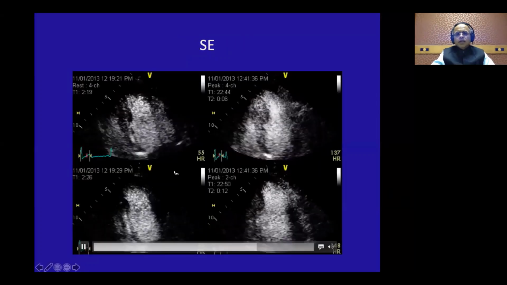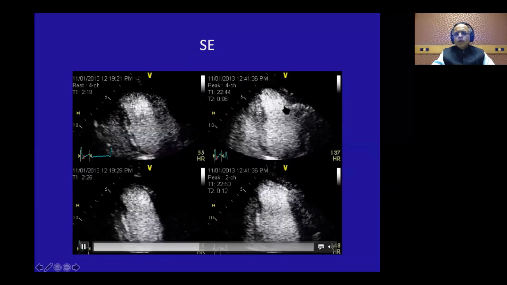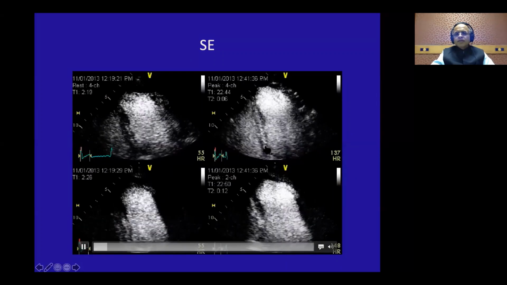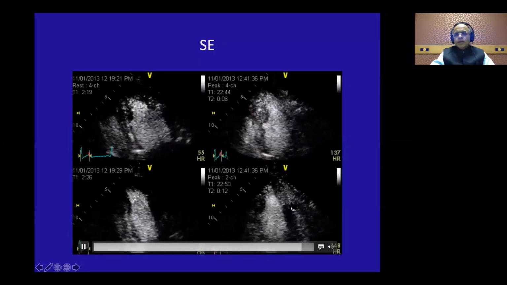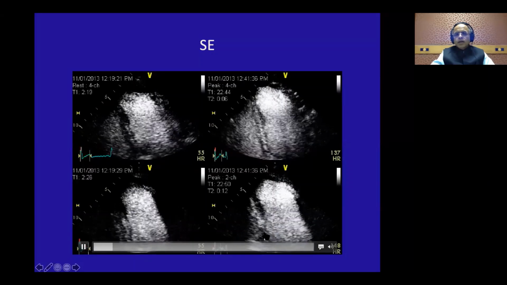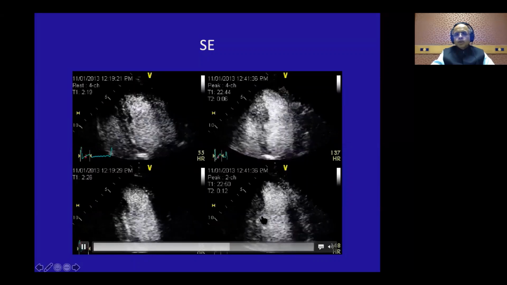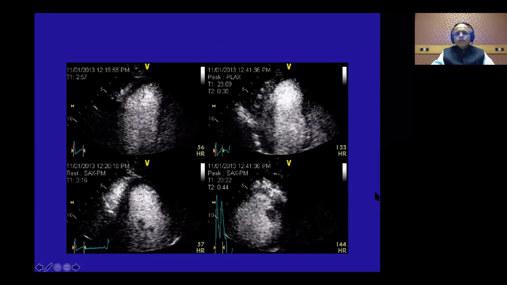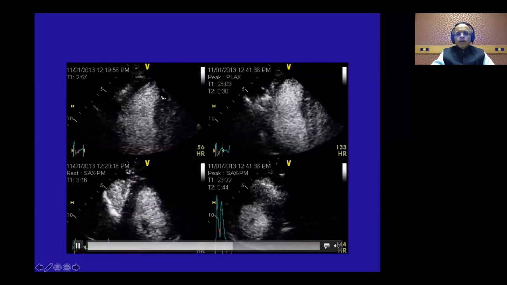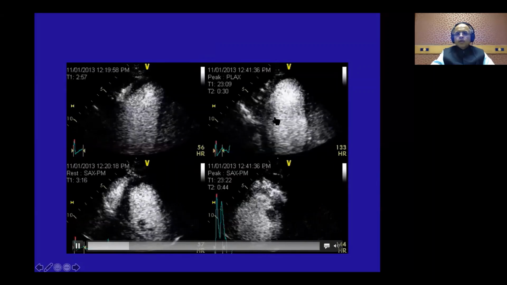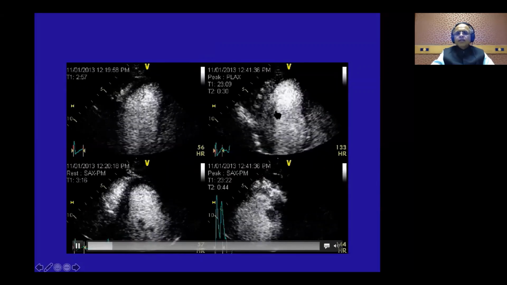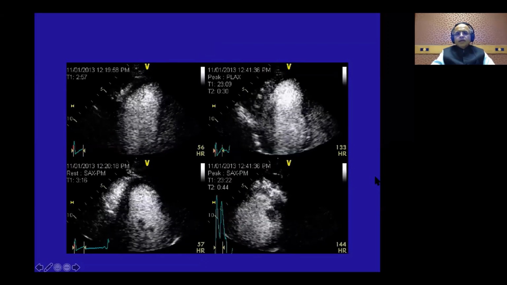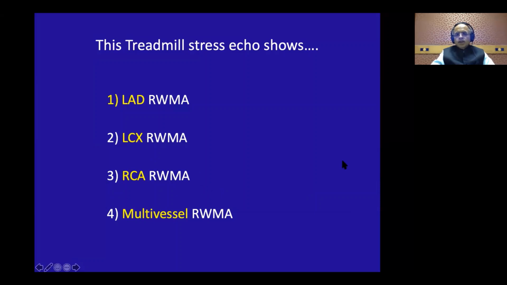So let us look again. The left panel is rest, and this is the peak exercise. We look at one segment at a time, and we realize this inferior septum is not contracting here. This is the anterior wall which is contracting well, and this inferior wall is not contracting, because this is the 2-chamber view. And then we go ahead with the long axis view. The septum is contracting very well. The mid posterior wall is actually having more of a tethering motion, no systolic thickening. So that means this patient is definitely having what? The RCA territory regional wall motion abnormality.